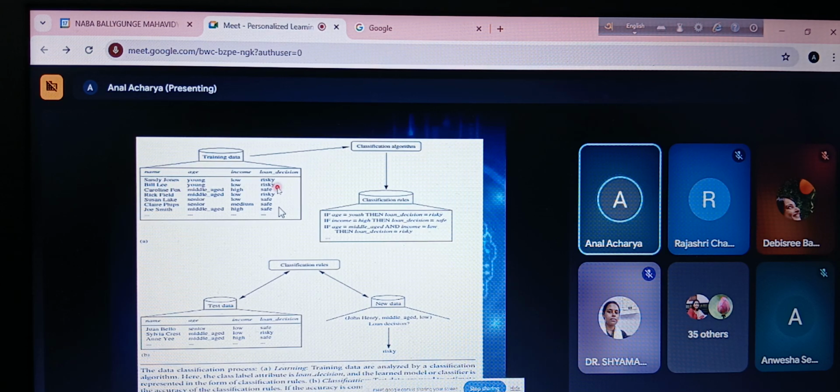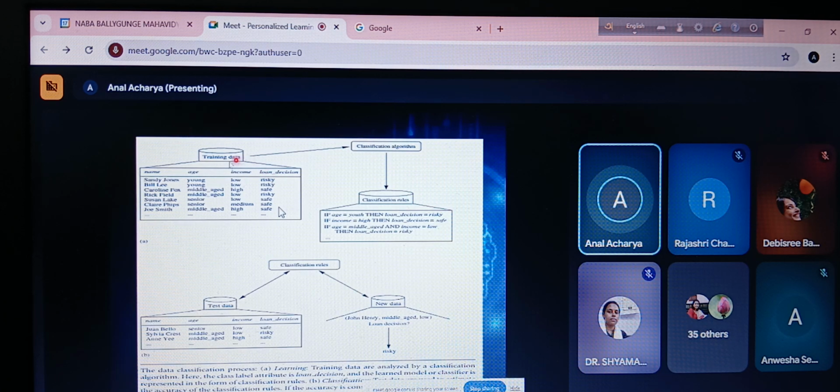The second row is Billy, young, low, risky, and so on. This name, age, income, and loan decision, these are called features.